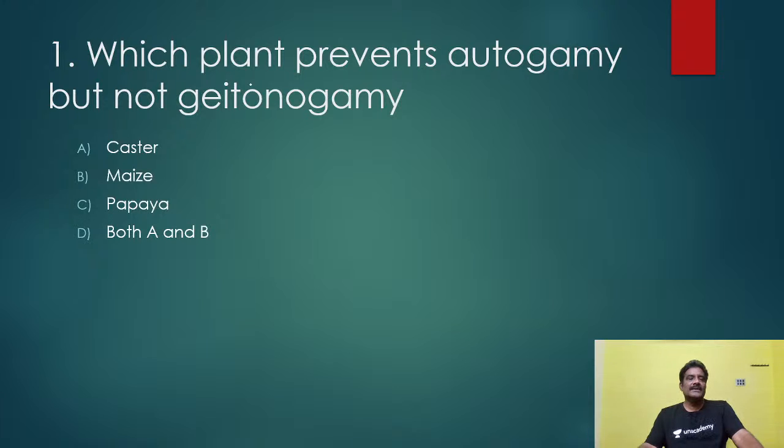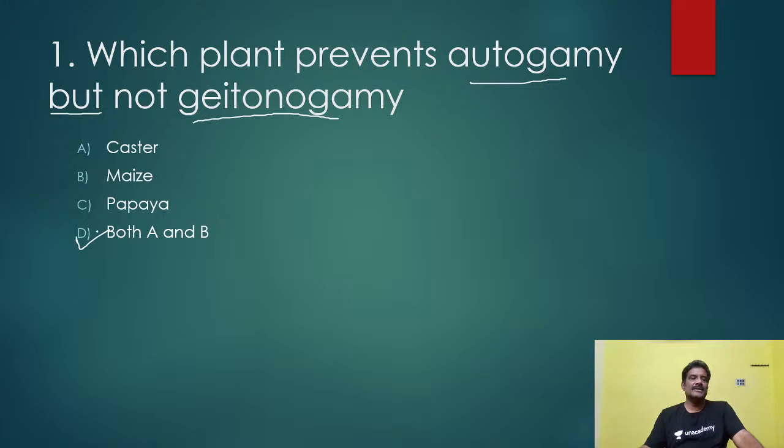What is the right answer? The right answer is both A and B, castor and also maize.